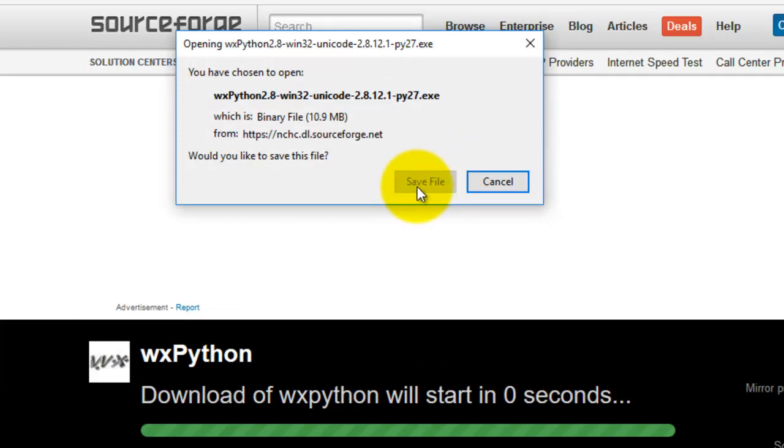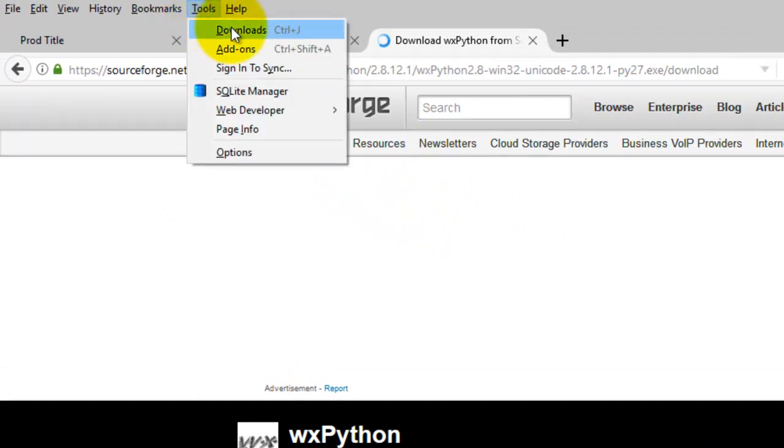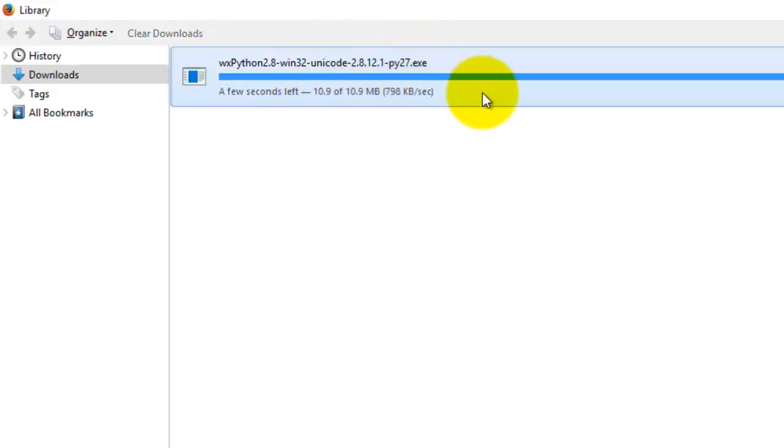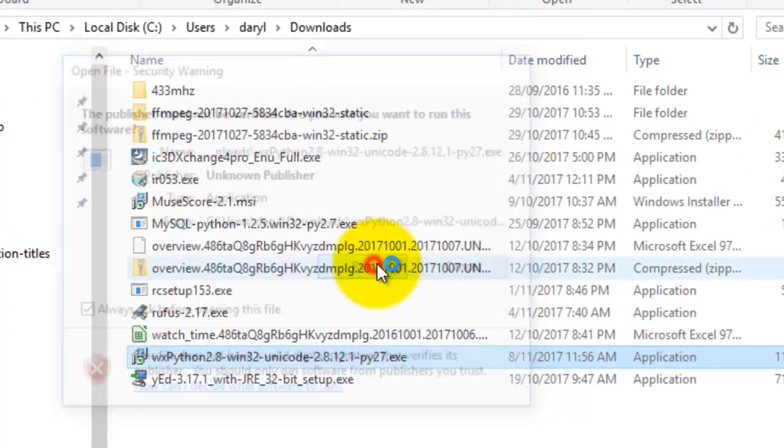And there it is, so we click save. So go to tools, downloads on Firefox. There we go. It's not a very big file. Oh yeah, it's 10 megabytes. It's still downloading though. We've got the X to remove, there we go. So click that to find out where it is. There we go. Now I want to run that to install it, so double click that, go run.